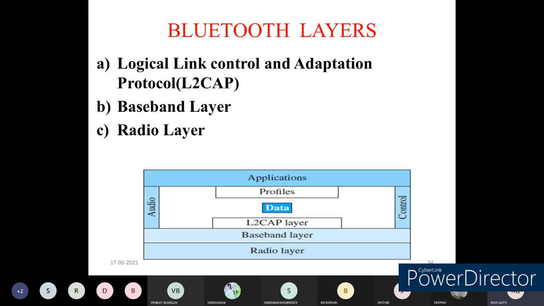If the rate of errors is high in the data transmission, then it will try to reduce the transmission rate. And audio is used to synchronize the data: if you want to transmit an audio signal, you need synchronization of the data and you need to set some delay for data transmission. That will be set by the audio subsystem. These are the layering architectures we use in the Bluetooth layers, and we call it the Bluetooth protocol stack.